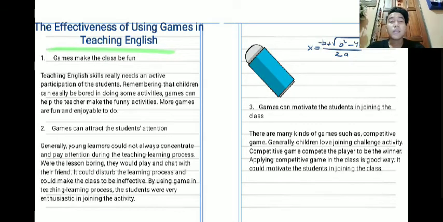The third is games can motivate the students in joining the class. There are many kinds of games, such as competitive games. Generally, children love joining challenging activities. Competitive games make the players compete to be the winner. Playing competitive games in the class is a good way. It could motivate the students in joining the class.